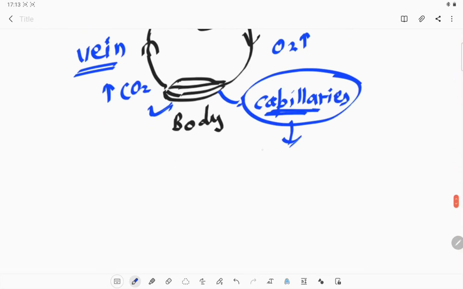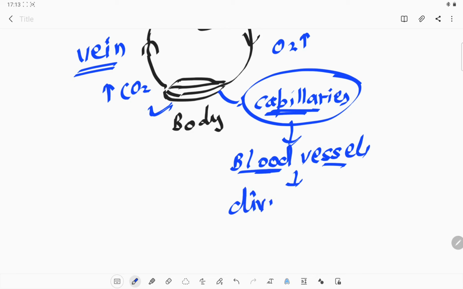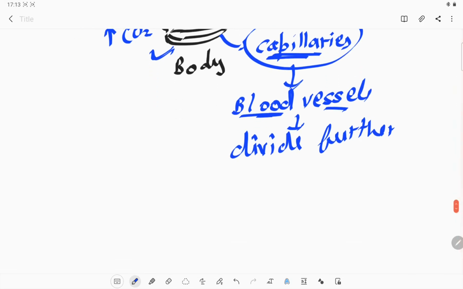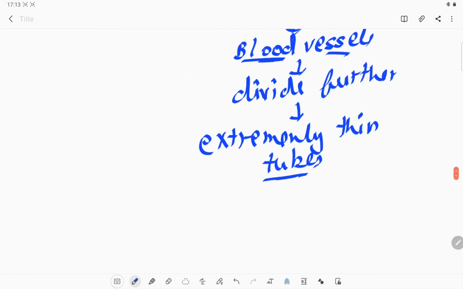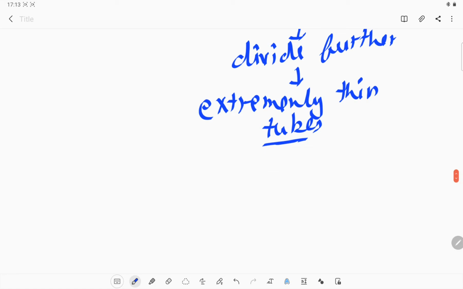Okay, now what are the capillaries? Capillaries are blood vessels. These are the blood vessels which divide further. They divide themselves further into extremely thin, very fine, tube like structures, and these tube like structures will help us to exchange the gases with each and every cell.